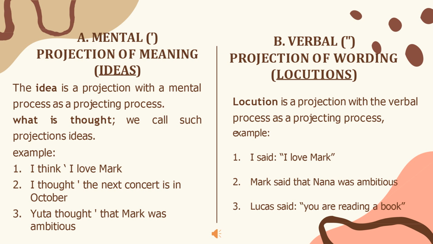So the word said is a verbal process that represents the locution projection clause, which uses double quotation marks. In conclusion, projection has two options, locution and idea. Locution is where what is projected is speech, and idea is where what is projected is thought.